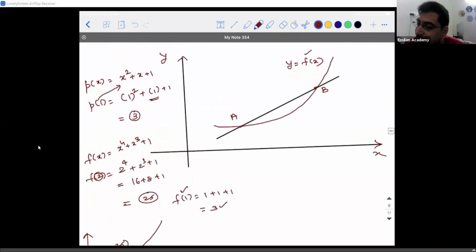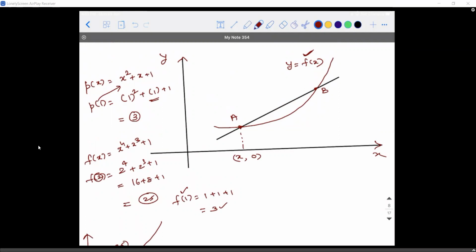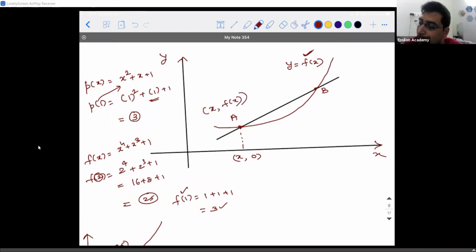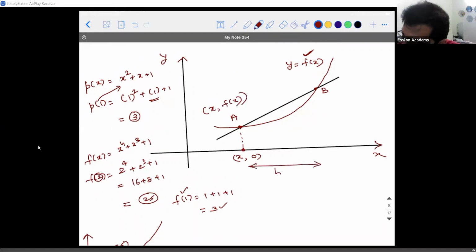Right? In a similar context, if I have this function as f of x, then if I take a point x comma 0 here, what is going to be the point A, guys? Use the knowledge of coordinate geometry and tell me. X comma f of x. Very good. It is going to be x comma f of x. From this point, let me say at a distance h, there is another point D. So x basically represents the distance from the origin to that particular point. So if I take this as h, then what will be the coordinate of this point?